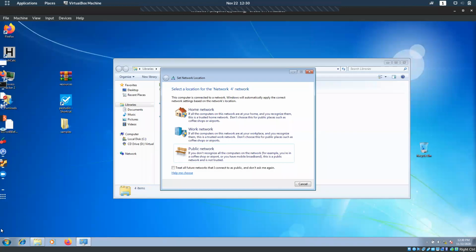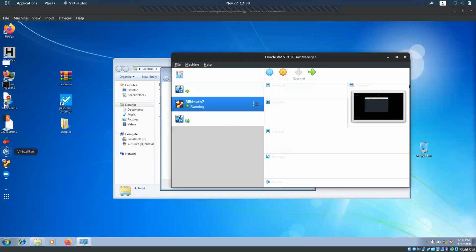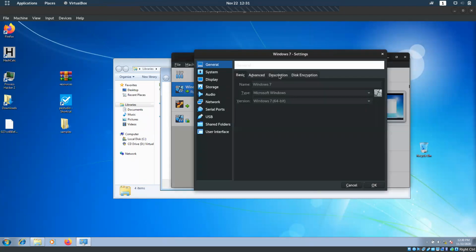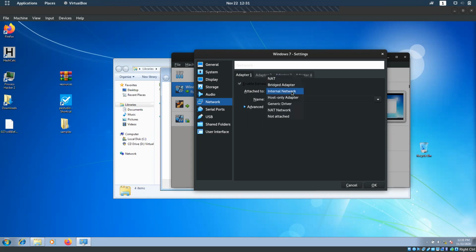Okay, so now we'll talk about the networking of it. We are having two systems. What I'll do is I'll take the Windows settings, go to network and change adapter one to internal network. There will be a name automatically given here.